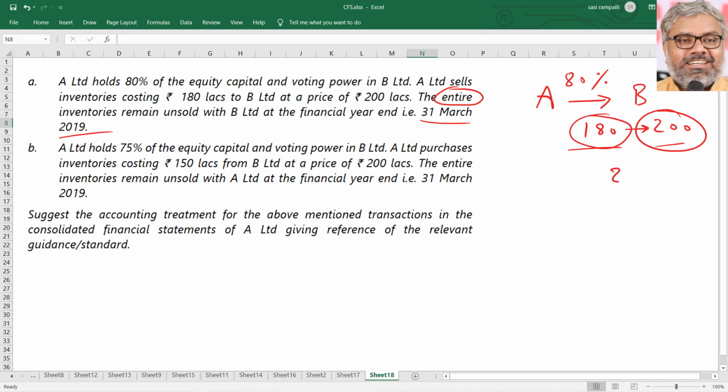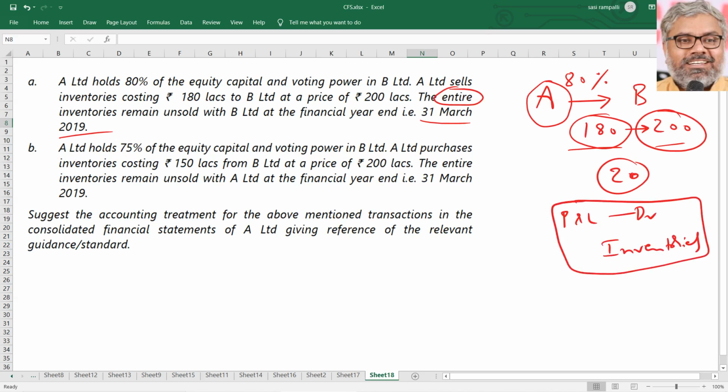So here, how much is the unrealized profit? First of all, that is 20 lakhs. What should be the entry or accounting treatment, we can say? First of all, we have to identify who made the profit. A Limited made the profit. So we have to reduce the profit of A Limited, which it would have already credited to the P&L in the balance sheet. So the P&L account has to be reduced, it means P&L has to be debited and inventories have to be credited. So the point here is both profits and inventories have to be eliminated by 20 lakhs rupees, because the entire stock is anyway there at the end of the year. That is the first scenario.